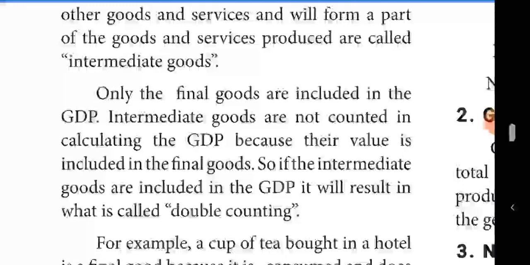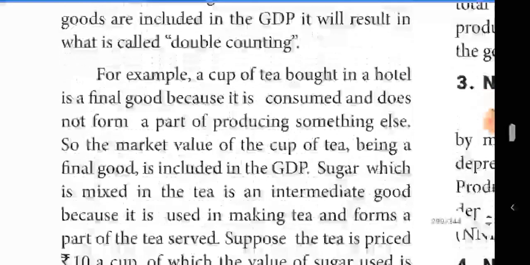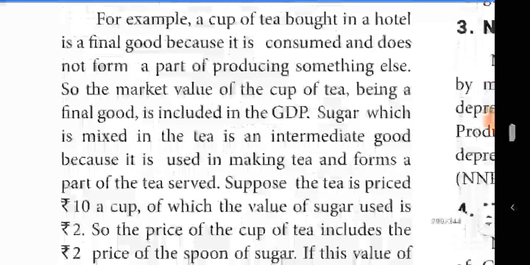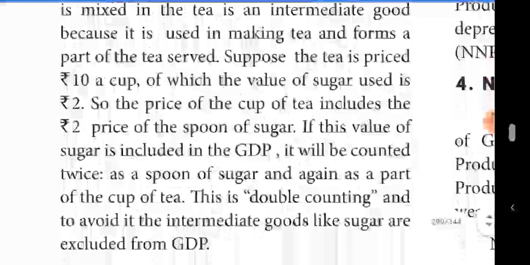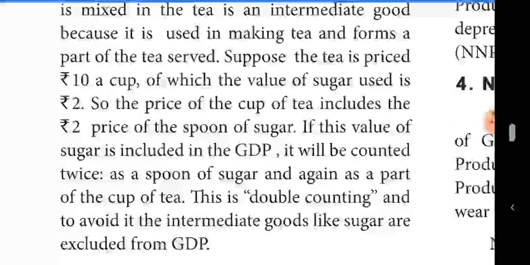So intermediate goods are not added in the GDP. For example, a cup of tea. If you want to buy one tea, the total amount is 10 rupees. If you go to a hotel and ask for one tea, they will give the bill. They won't put the bill as tea amount, sugar 2 rupees, tea powder 2 rupees, milk 6 rupees. They won't put the bill like that. The final amount is 10 rupees, one tea 10 rupees. Likewise, they put the bill.